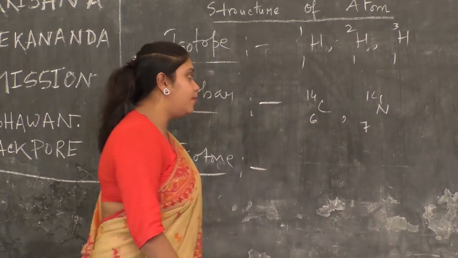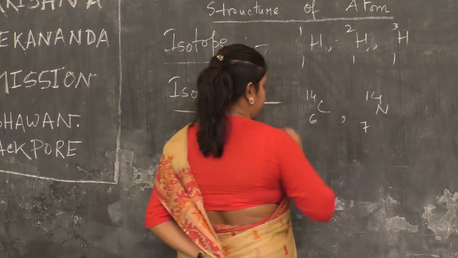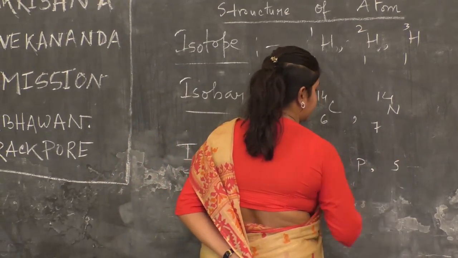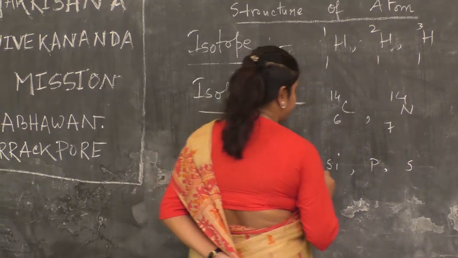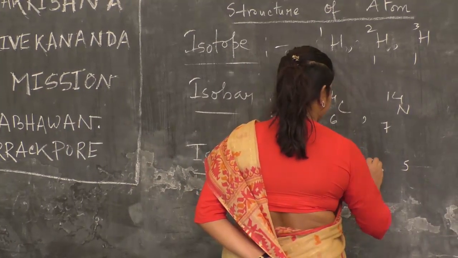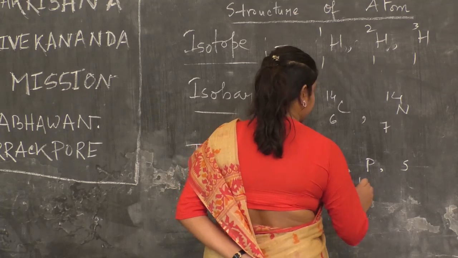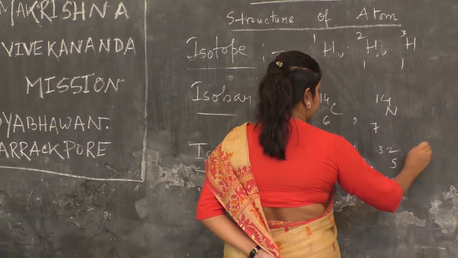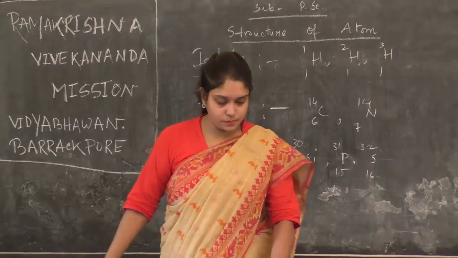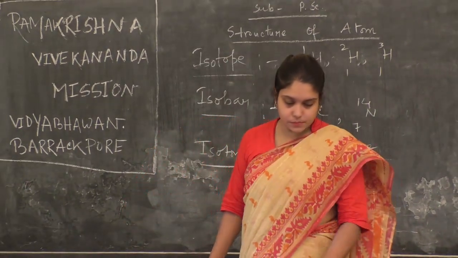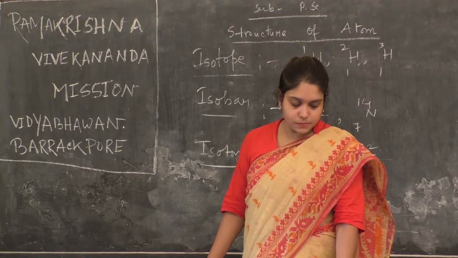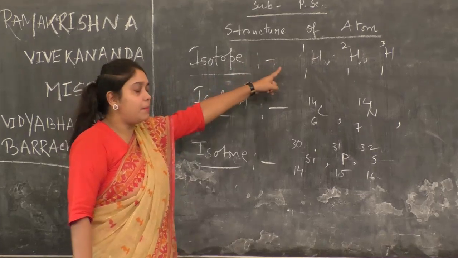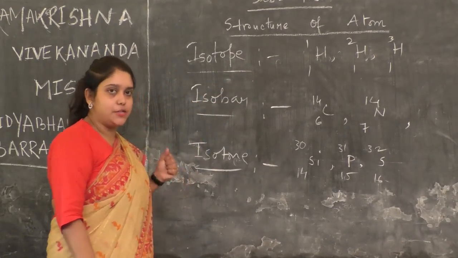One example I will give of each type. Elements having different mass numbers are known as isotopes.